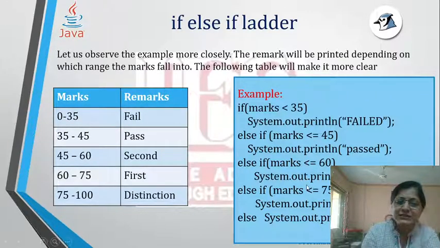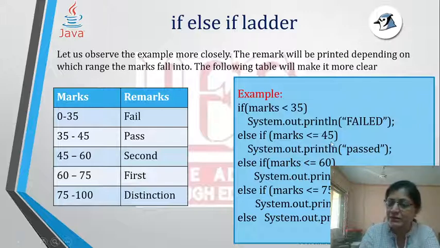Next, when you say if marks is less than 60, then print second class. Now in this case, because the marks was 75, the example which I'm saying, it will evaluate to false here. Then it comes to the next statement.